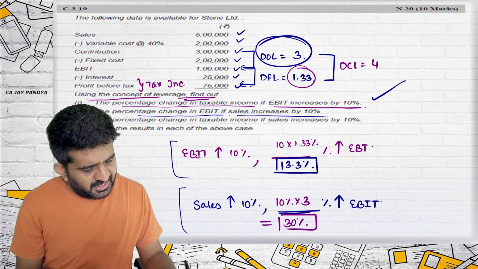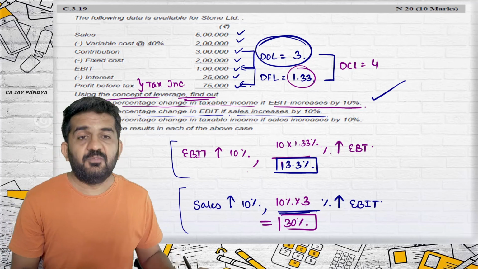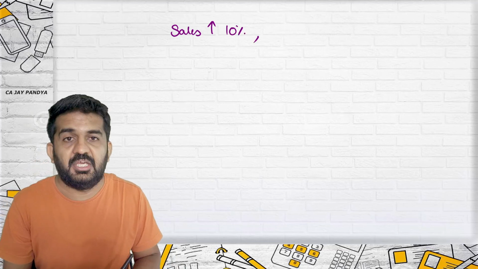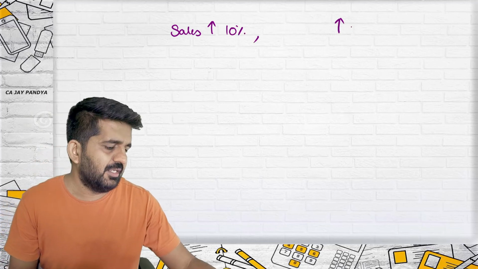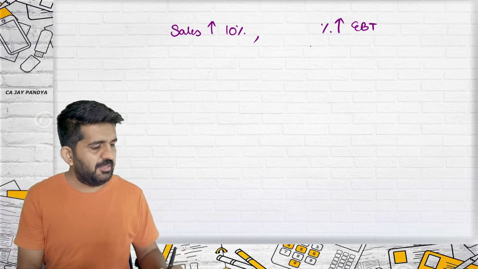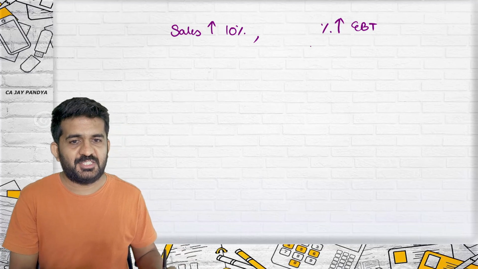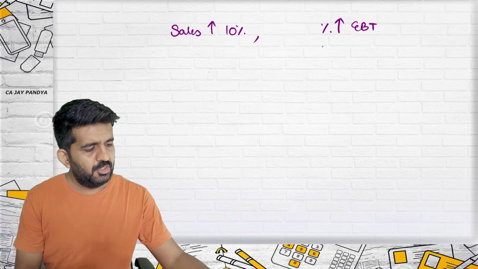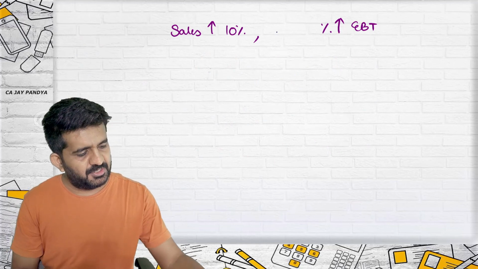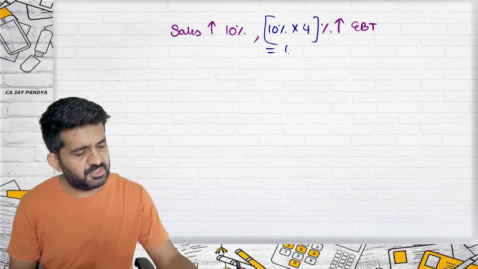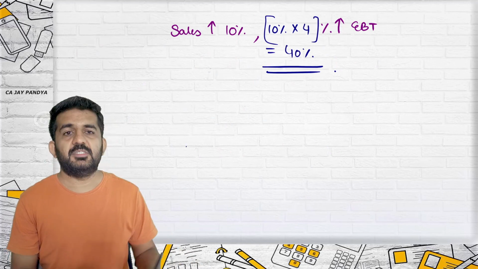The percentage change in taxable income if sales increases by 10%. Sales increases by 10%. How much will be the increase in EBT? Darshita, can you tell me which leverage will be used? Now it should be extremely simple. Combined. Combined leverage. So if sales increases by 10%, EBT will increase by 10% into 4, which is nothing but equal to 40%.